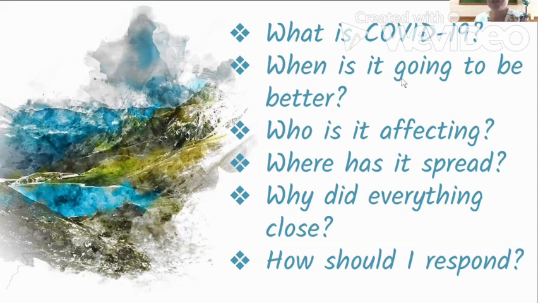So these are some questions that you might ask, or a scientist might ask, about this disease, this pandemic. They might ask, what is COVID-19? When are things going to be better? Who is it affecting? Where has it spread? Why did everything close? And how should I respond? So you can see that I used all 6 of those question words that we use in English and in science. And you probably have similar question words in your language.